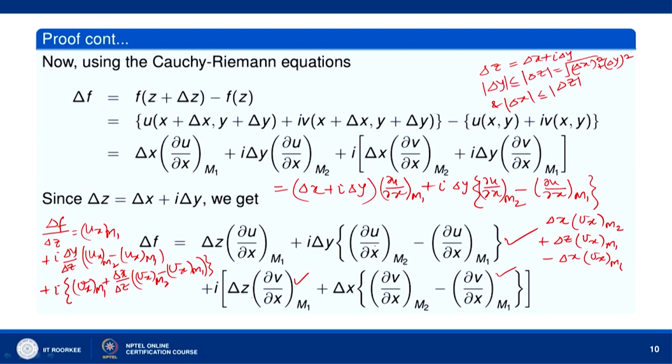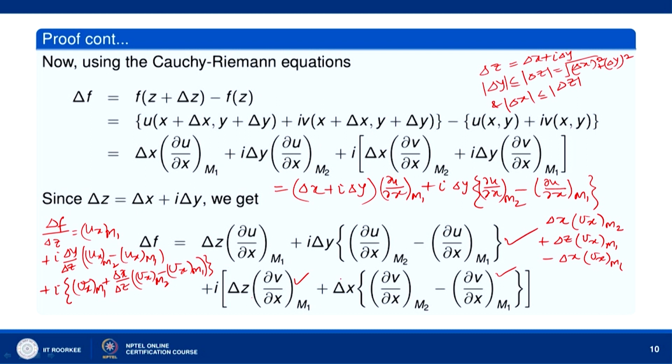So, by the continuity of the partial derivatives, u x at m2, u x at m1, they will tend to u x at P, and this will also tend to u x at P. So, this will be 0, and here we will have partial derivative of v with respect to x at P. Here we will have partial derivative of u with respect to x at P, and this will be partial derivative of v with respect to x at P. So, this will also be 0, and delta x over delta z is bounded by 1.